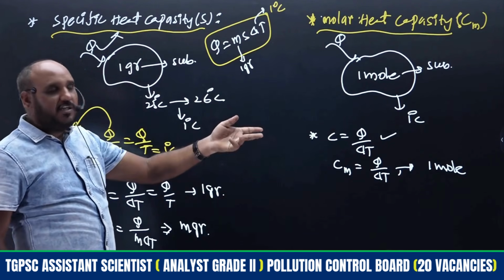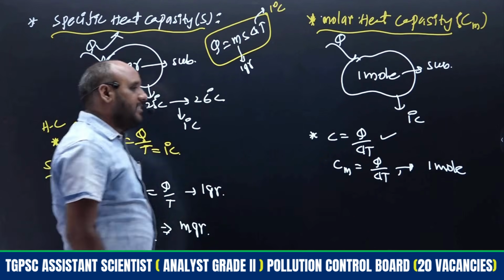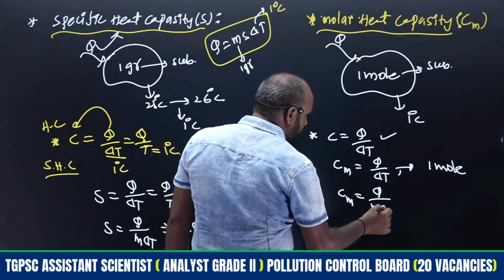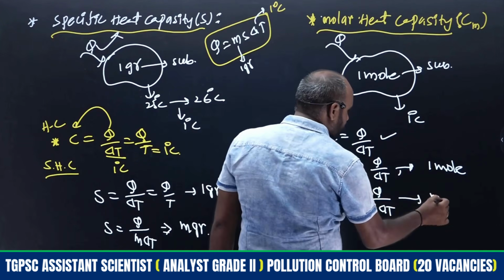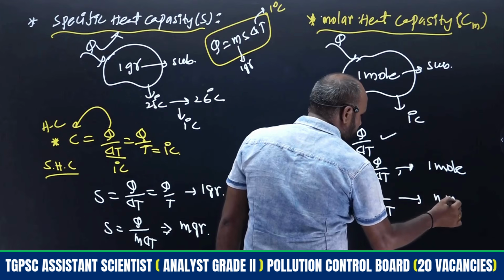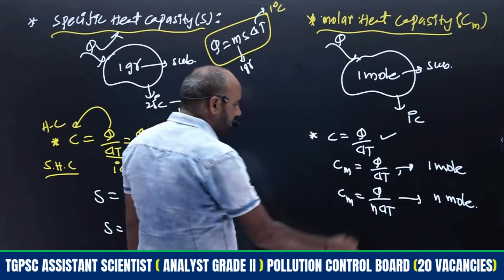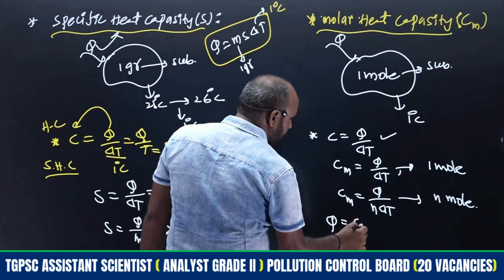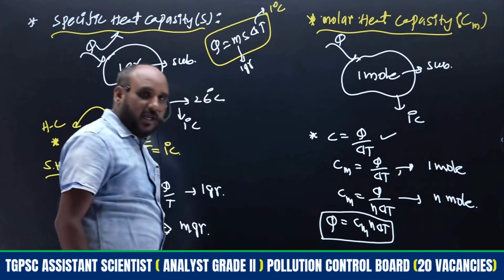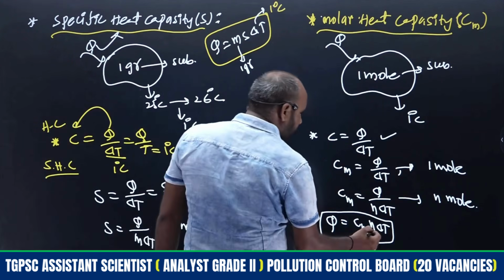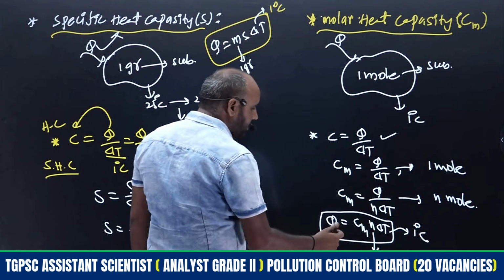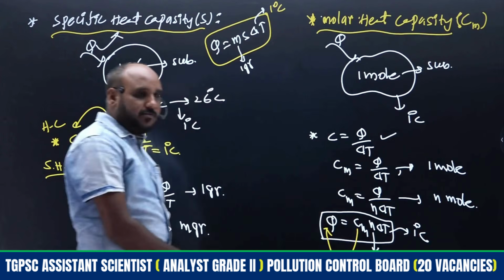If many moles are there, like 2 moles, 3 moles, 5 moles, 10 moles, then we consider the equation Cm is equal to Q by n into delta T. This is applicable for n moles of substance. From this, Q is equal to Cm into n into delta T. If it is applicable for 1 mole, delta T will be 1 degree centigrade, and therefore the corresponding Cm will be equal to Q.